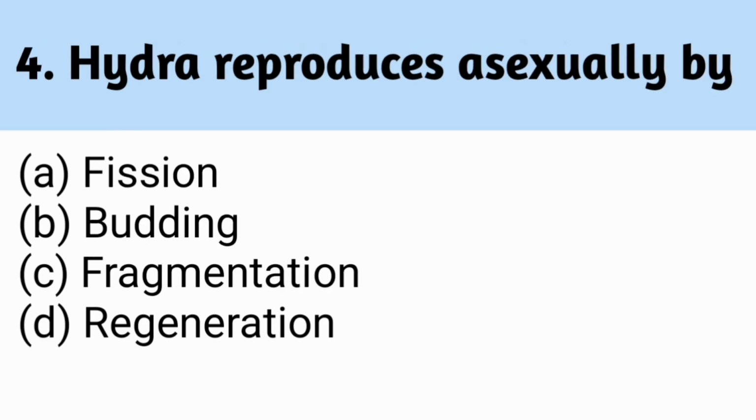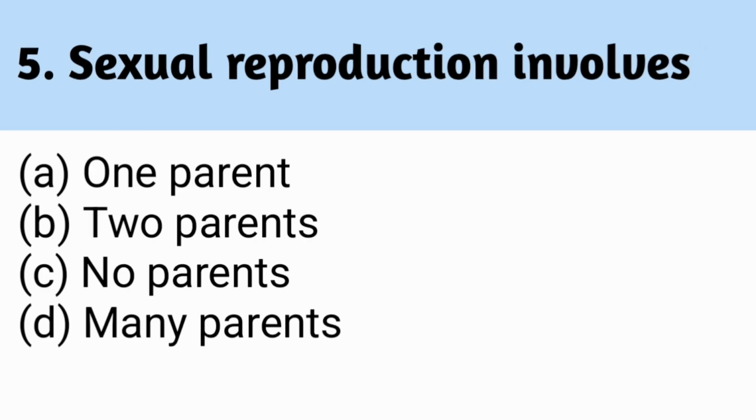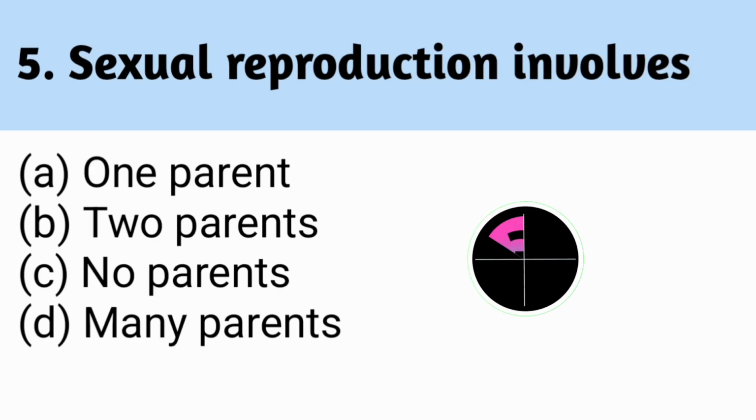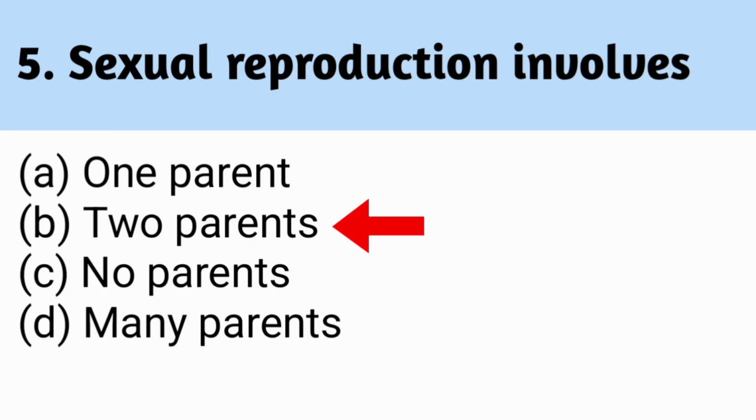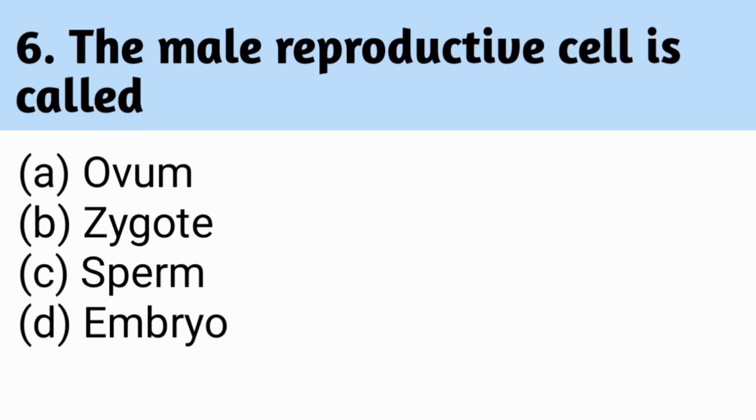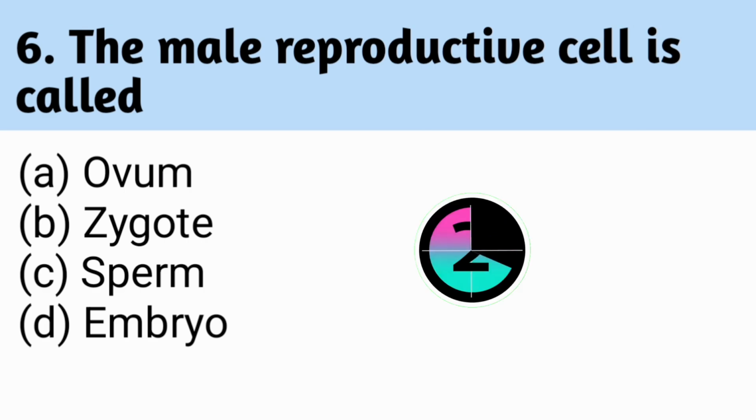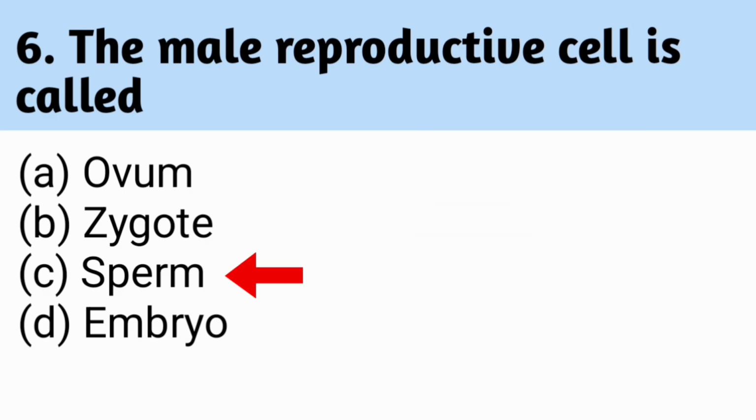Hydra reproduces asexually by. Correct answer is B. Budding. Sexual reproduction involves. Correct answer is B. Two parents. The male reproductive cell is called. Correct answer is C. Sperm.